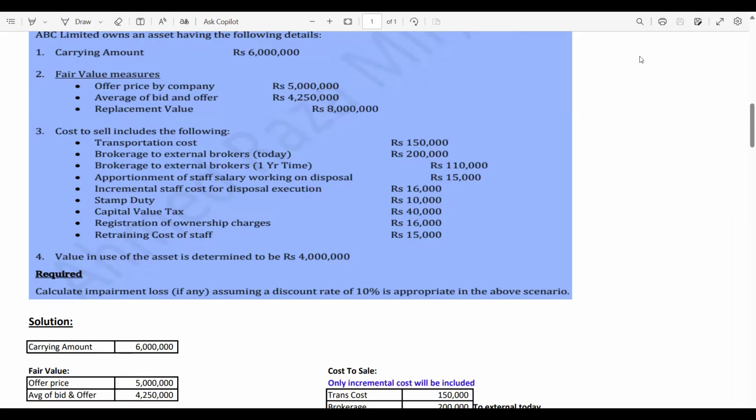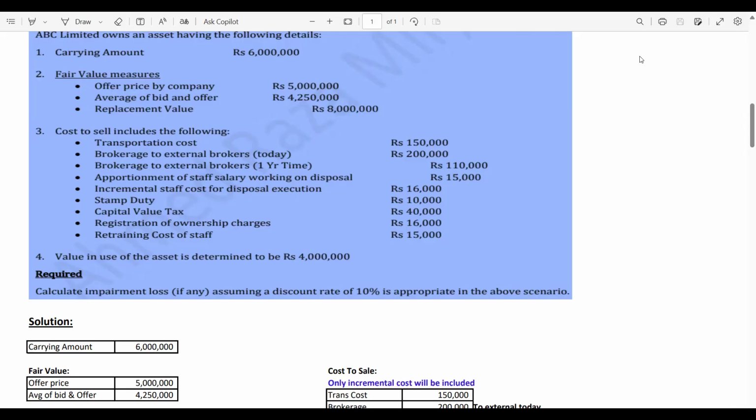This is the price quoted by the company. Average of bid and offer. In this case, there is no bid price. There is an average of bid and offer, which is 4.25 million. Now, replacement value is rupees 8 million. Let me tell you the difference between these three prices. Offer price, you can say the ask price.